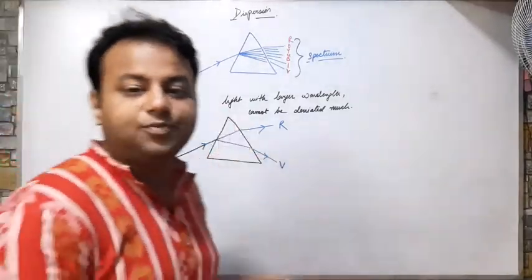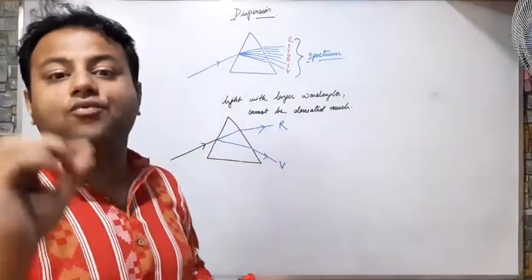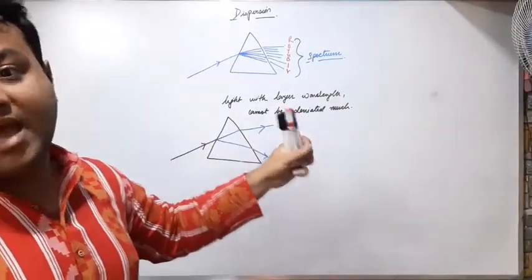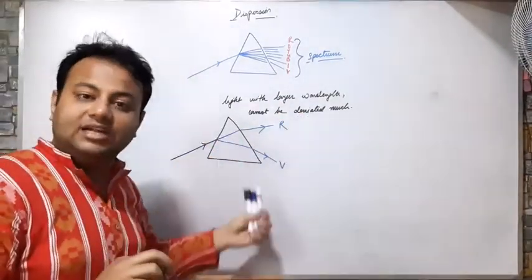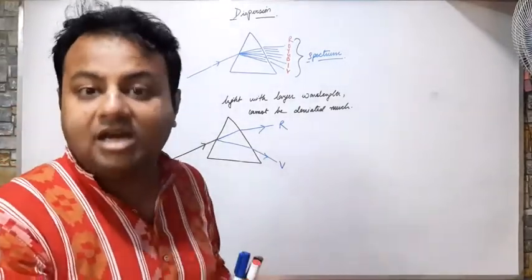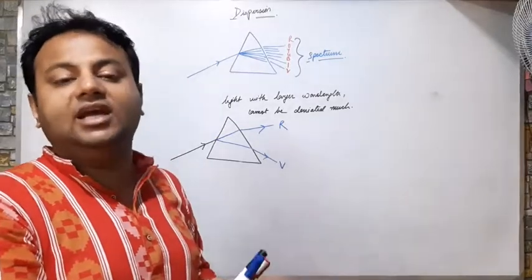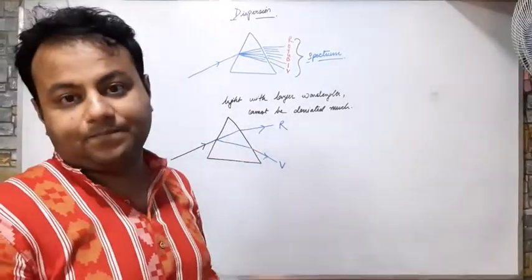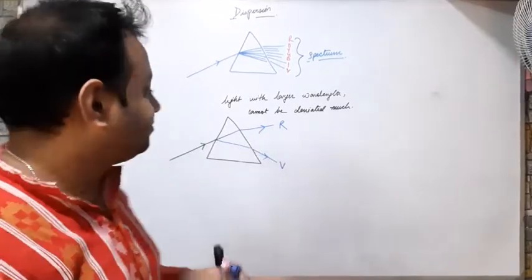The cause of dispersion is the difference of wavelength and frequency of different color of light. As the frequency and wavelength are different, their bending ability or their deviation ability are different. Depending on the deviation ability, they are deviated either at the bottom or they are least deviated. Correct?